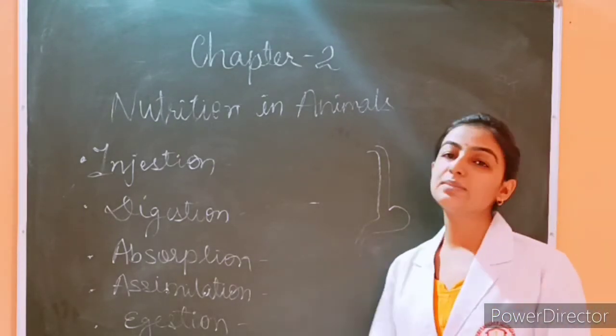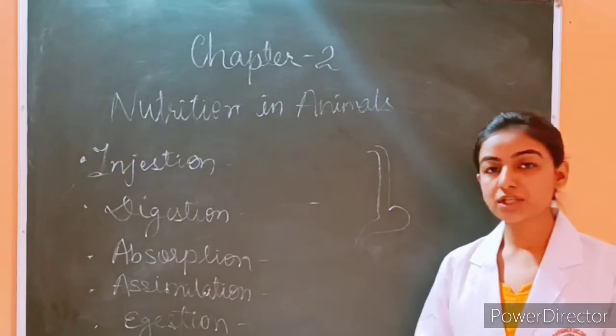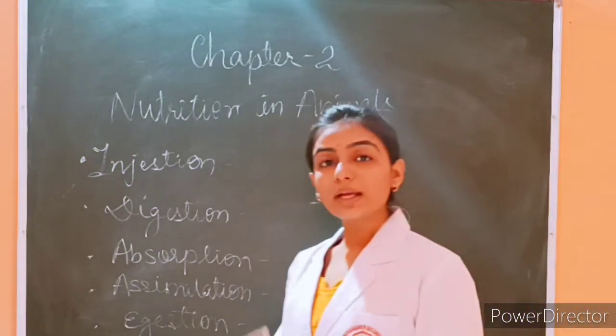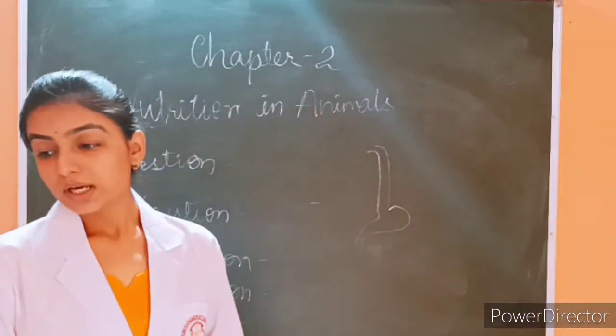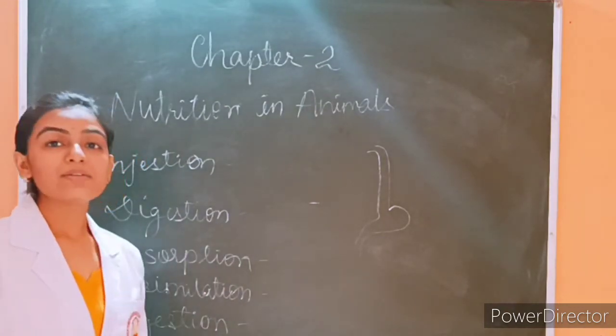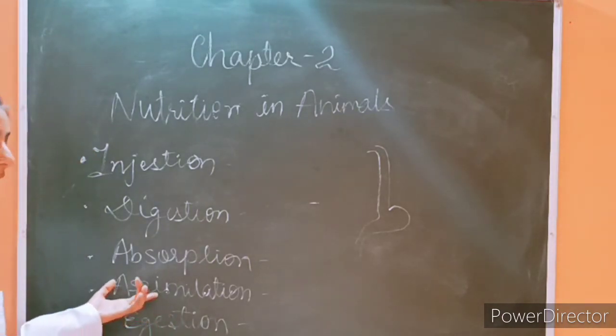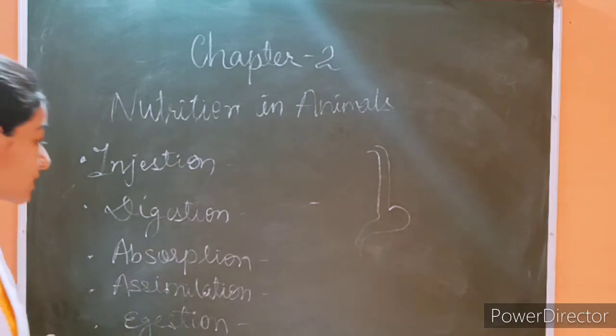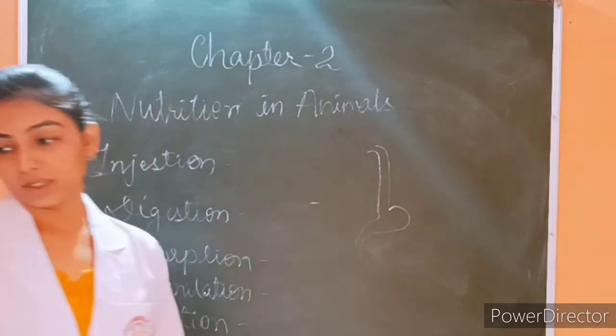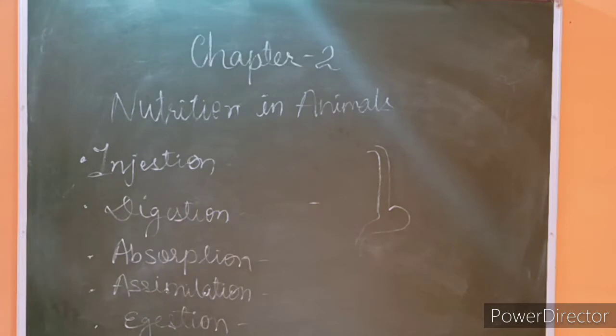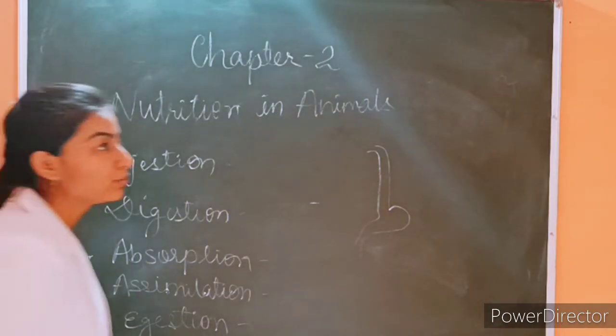Now what is assimilation? Assimilation means the process by which nutrients which are absorbed are utilized by the body. So in assimilation the nutrients absorbed in our body are utilized in our body. Then egestion means elimination of undigested solid parts of the food.